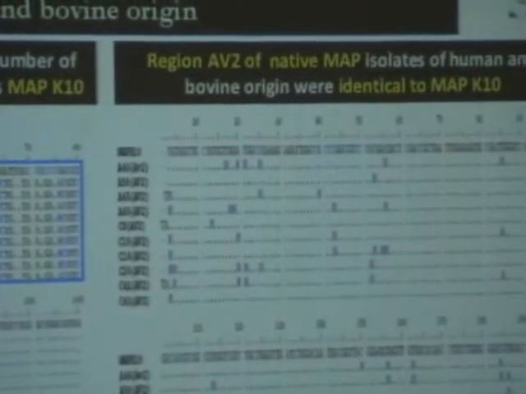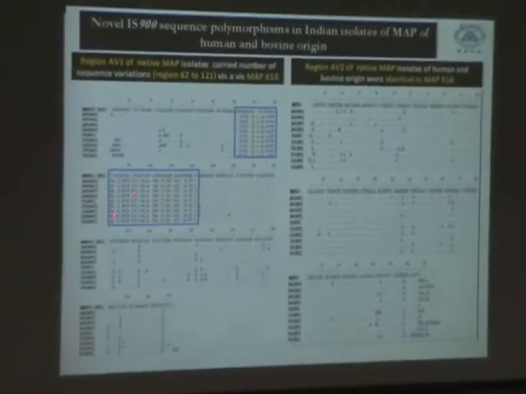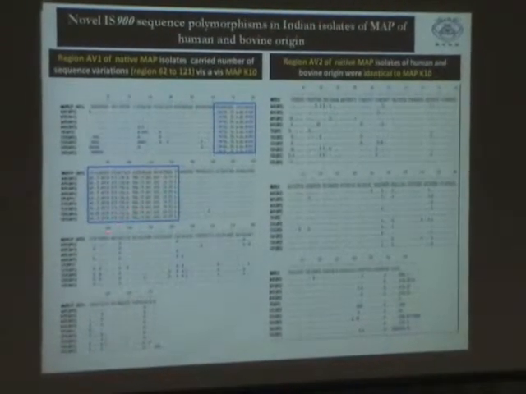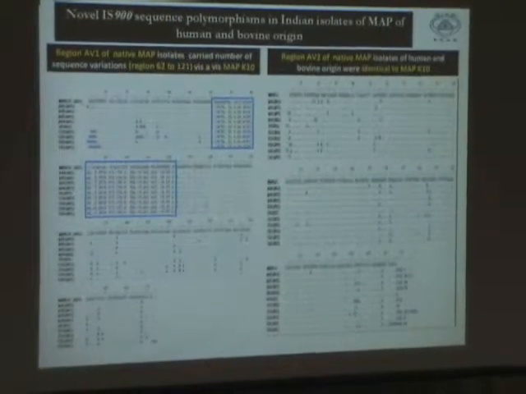In the AV1 region, there was a difference between our strains and the MAPK10 from 62 to 121 region, and this was consistent. These are the animal strains, and these 1, 2, 3, 4 are the human strains. So there was no difference within these isolates from different origin. However, in the second part, this AV12, there was no difference.